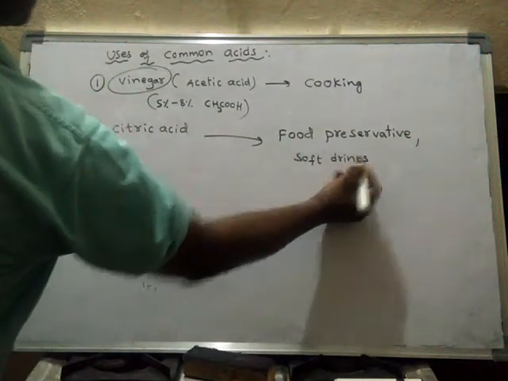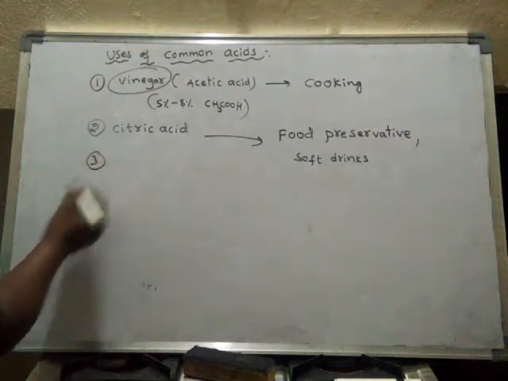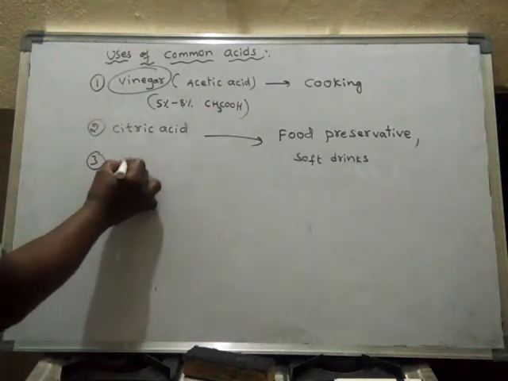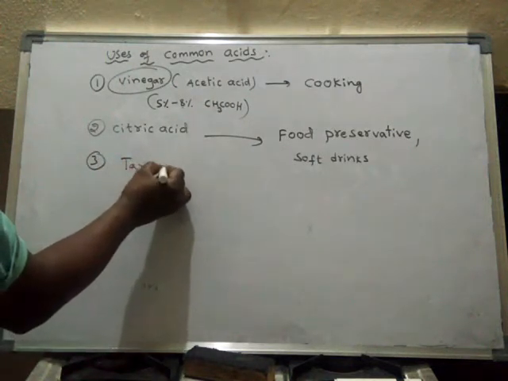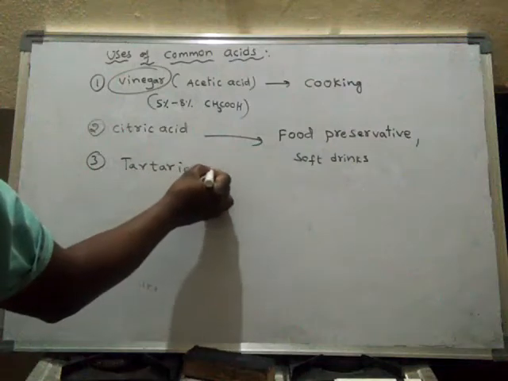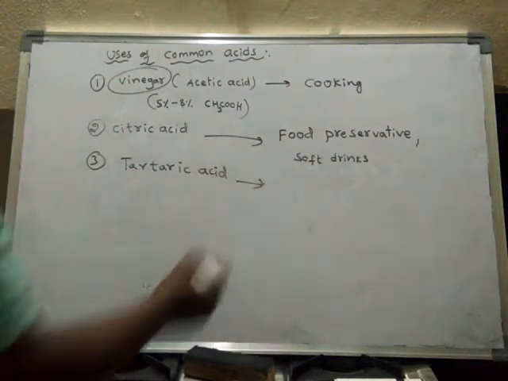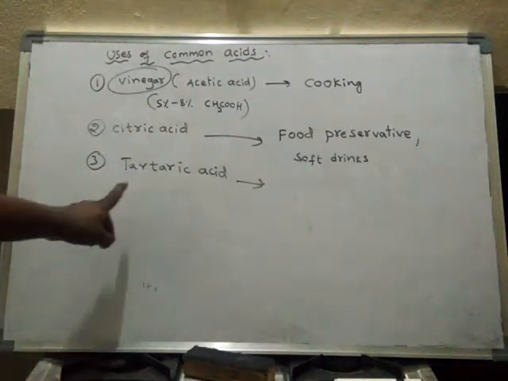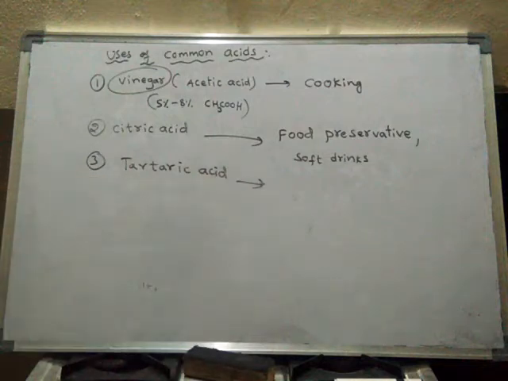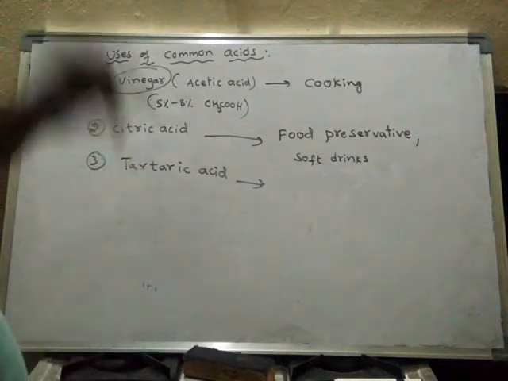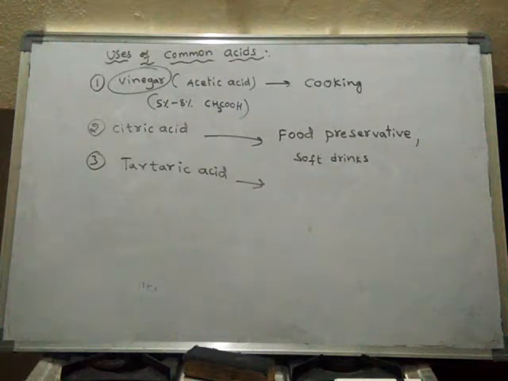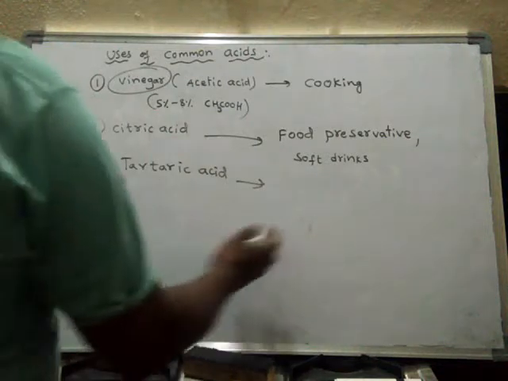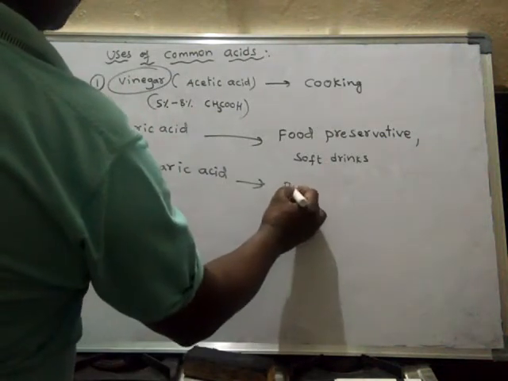Okay, soft drinks. Next acid, tartaric acid. Tamarind mainly contains tartaric acid. Tartaric acid has several uses. The main use is to prepare baking powder.